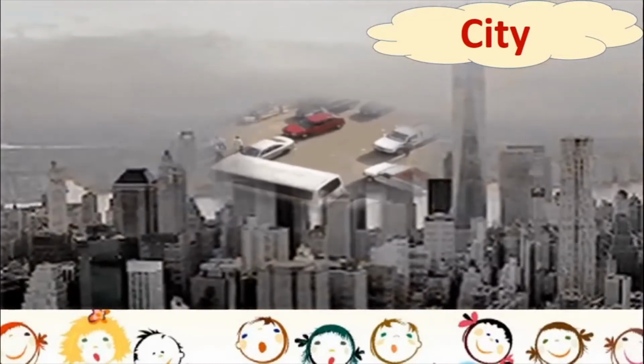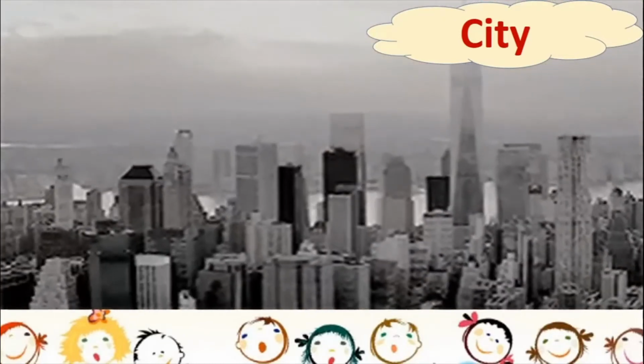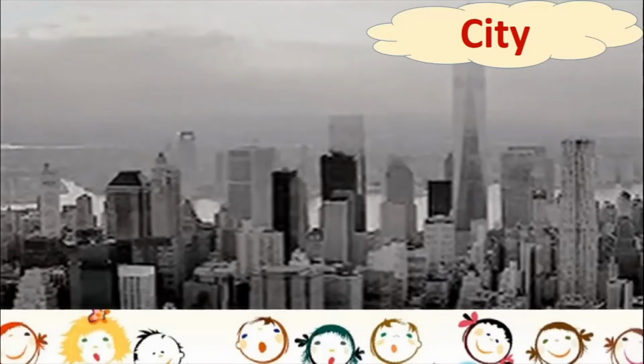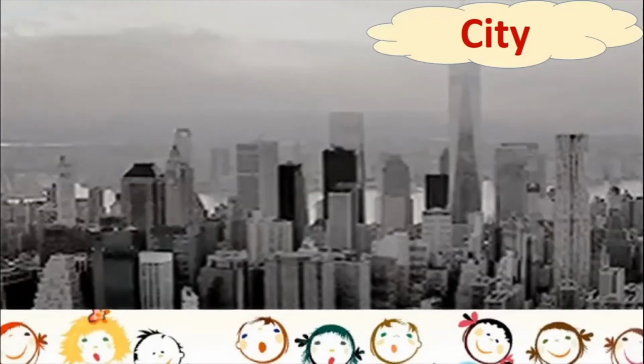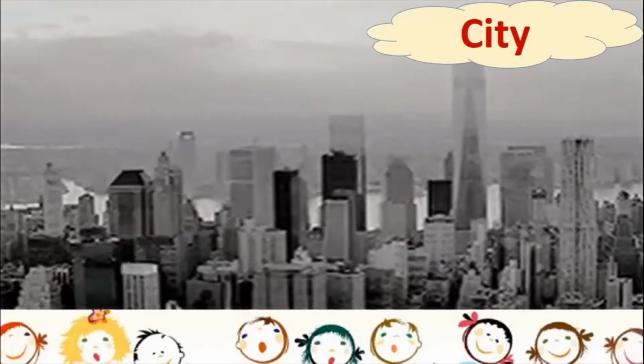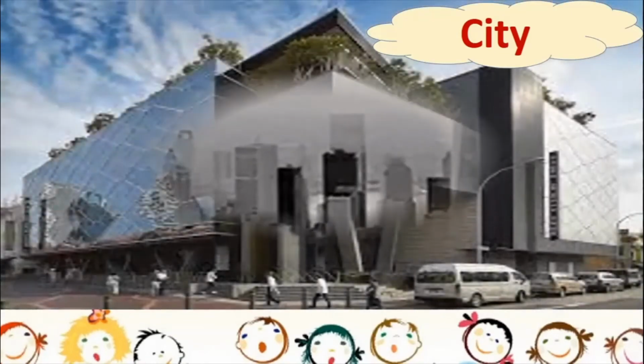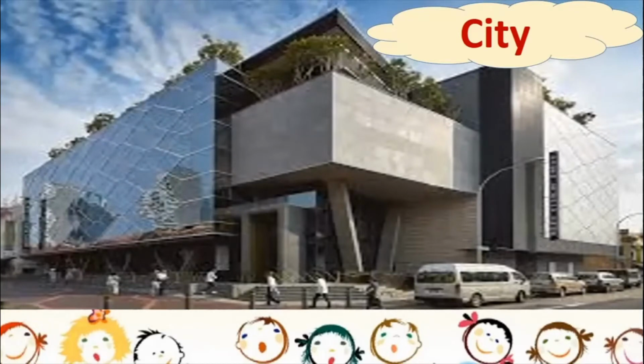And also you will be able to see tall buildings. In the village we saw small houses. In a city you will be able to see tall buildings. So now there are a lot of differences between the city and the village, like we saw. So let us look at a few differences.